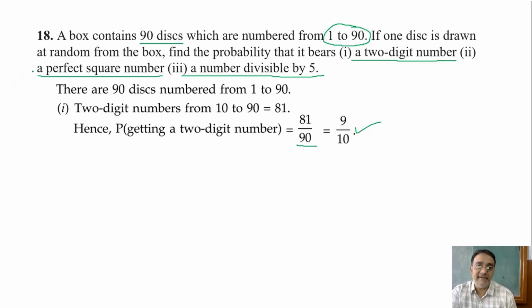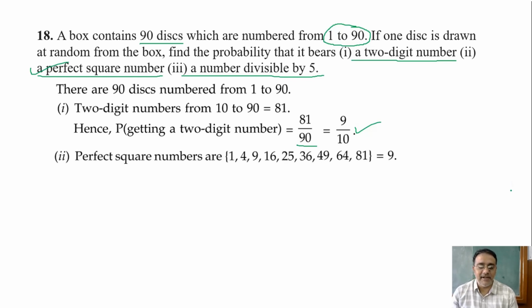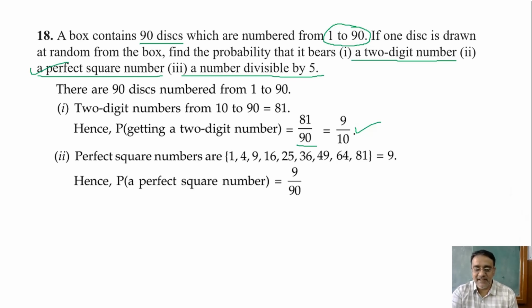Okay, how many perfect square numbers are there? Perfect square numbers: 1, 4, 9, 16, 25, 36, 49, 64 and 81. So 9. Right. So the required probability of getting a perfect square number is 9 upon 90. Final: 1 upon 10. Very good. Any doubt in this second bit?